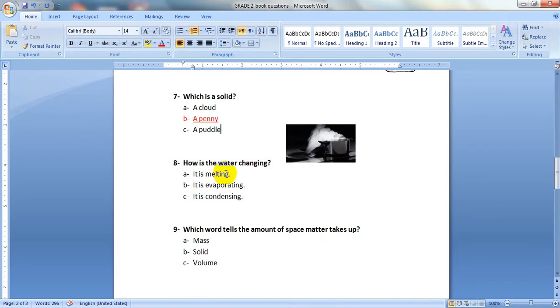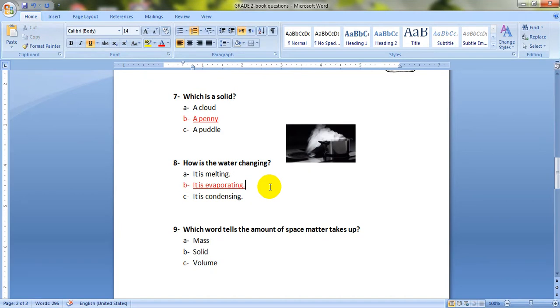It is melting, it is evaporating, it is condensing. A lot of heat is added here to the liquid water, so it is evaporating. Water vapor is formed here. The liquid water changed to be a gas.